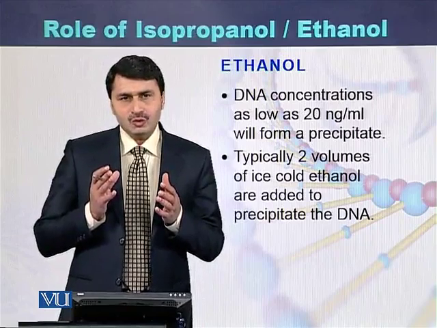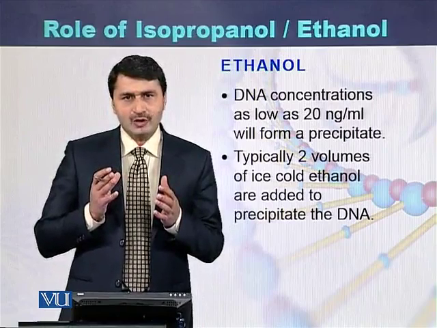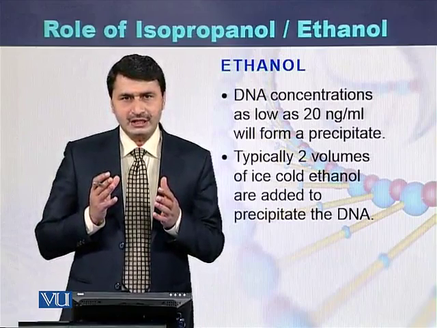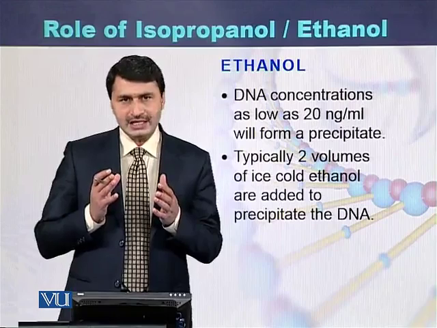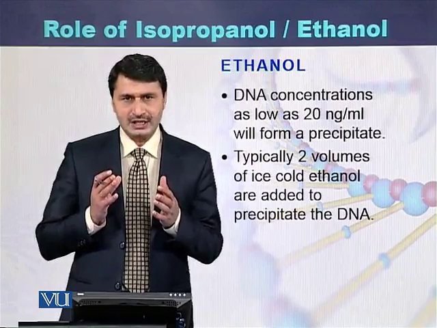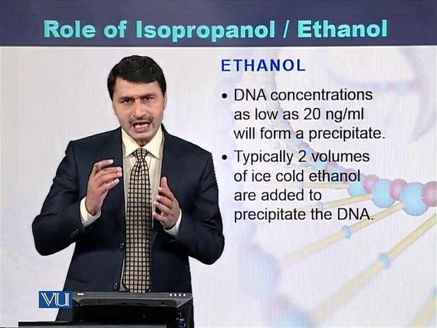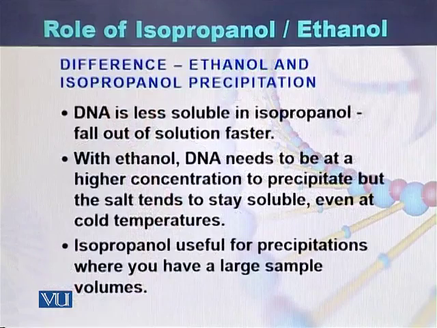Typically, 2 volumes of ethanol are added to 1 volume of the DNA solution. So a double amount of ethanol is added to the solution in which DNA is present.